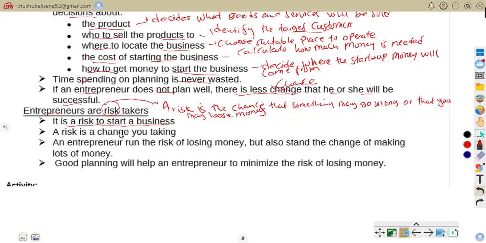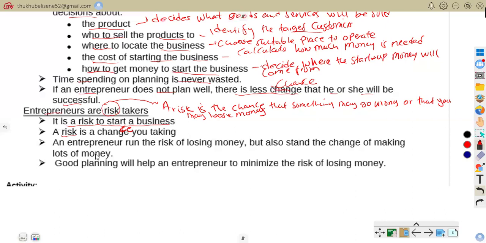For example, a person spends 10,000 to start a car wash business. If customers use the service, the business makes a profit. If not, the money may be lost. That 10,000 may be lost. Also, a risk is a chance, a chance that you are taking, not a change.